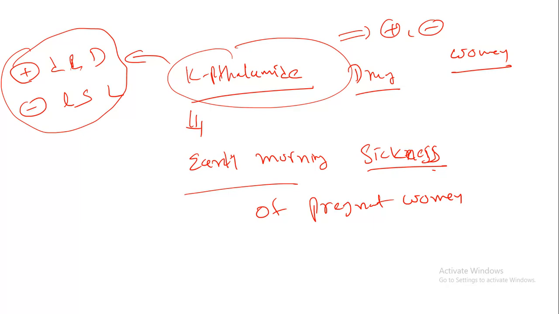Now in the next lecture I will give you one story: how stereochemistry was created and who was the father of stereochemistry. The father of stereochemistry is Louis Pasteur, the scientist who discovered the concept of stereochemistry.